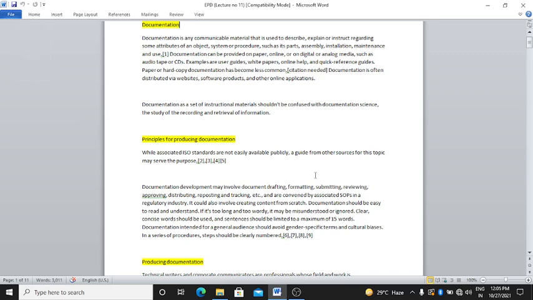What happened? Ten years ago, there was only paperwork, not soft copy available. At that time hard copy documentation was preferred, but nowadays it is less common. Nowadays the soft copy is preferable because it's easy to handle, right? We use online websites, software products and other online applications for the documentation. Clear?